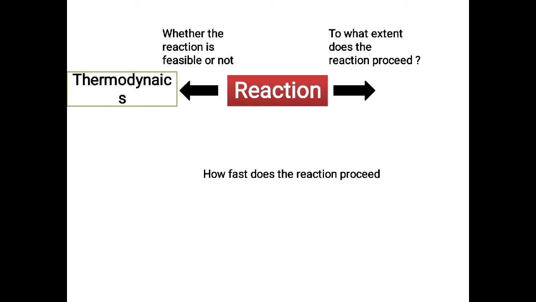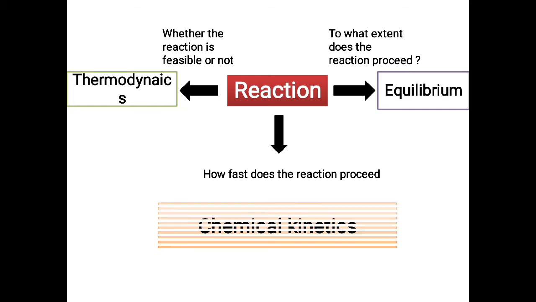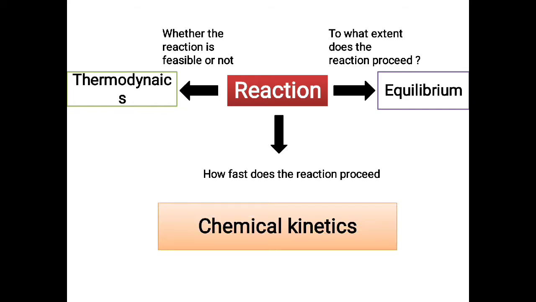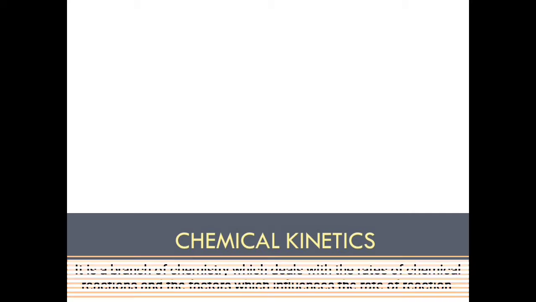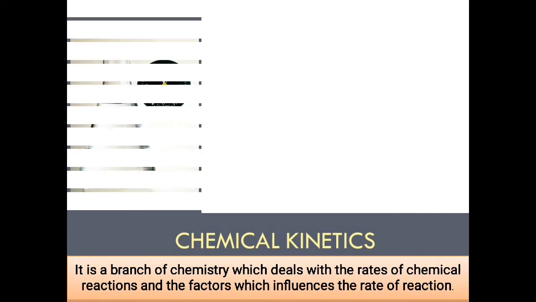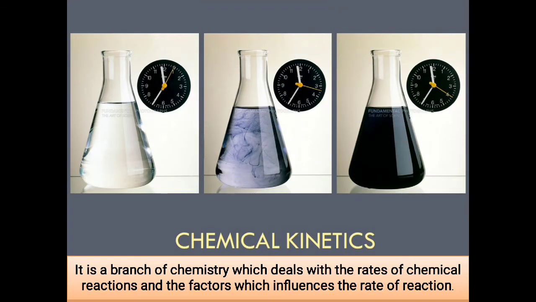So remaining is now our second question, how fast can the reaction proceed? That means the speed of the reaction. The speed at which the reaction can occur is what you are going to study in this particular chapter under chemical kinetics. Chemical kinetics is a branch of chemistry which deals with the rate of the reaction and the factors which influence the rate of the reaction.